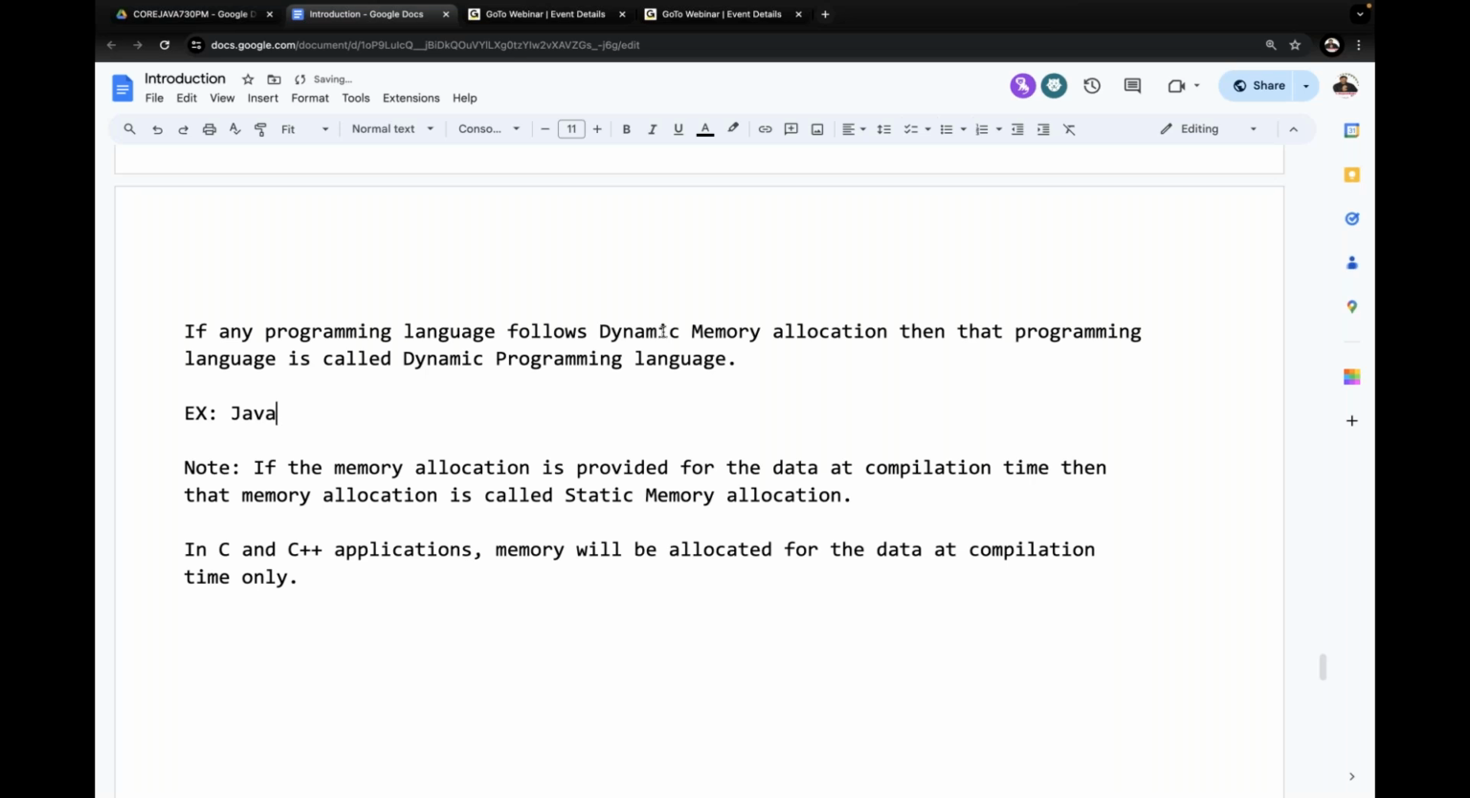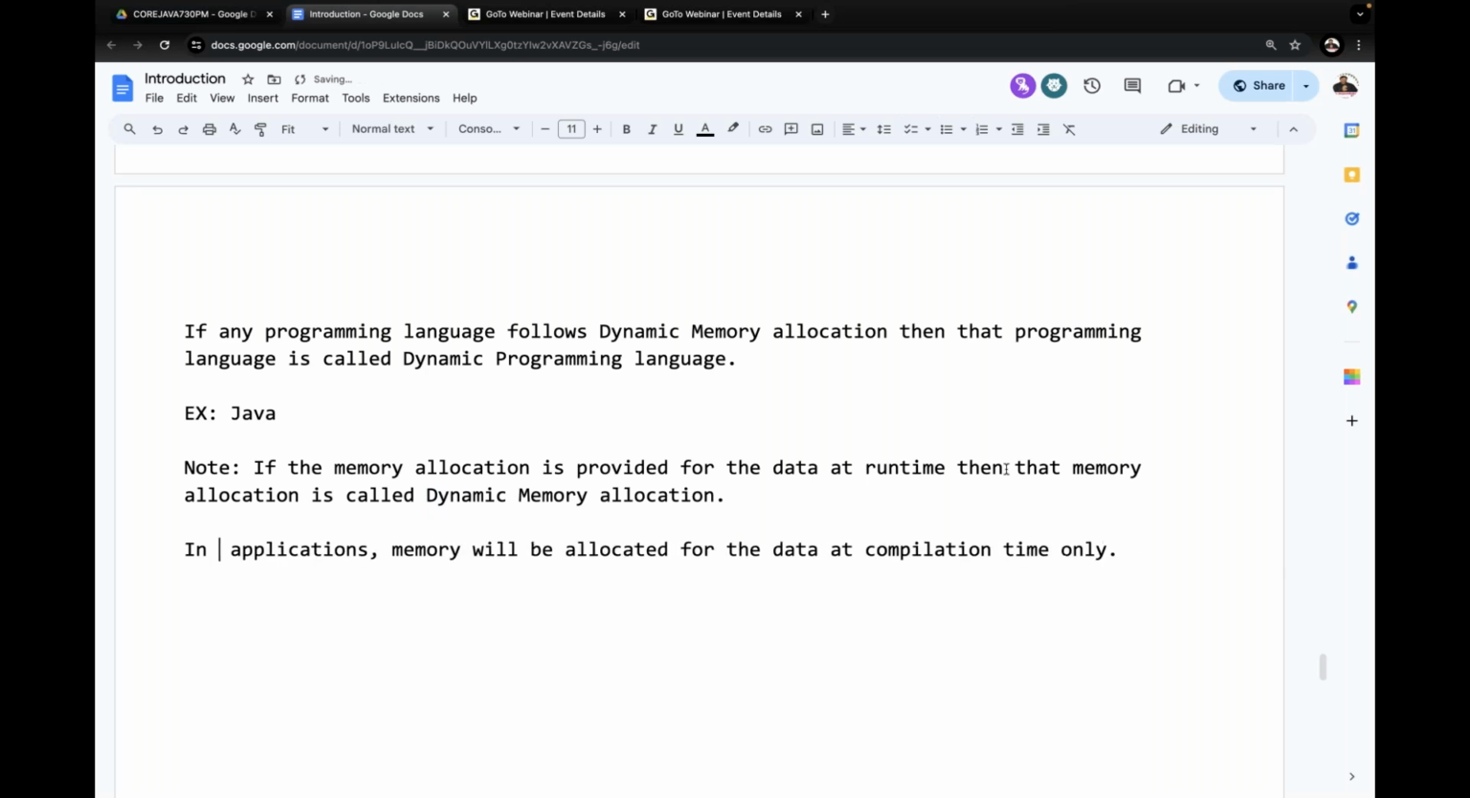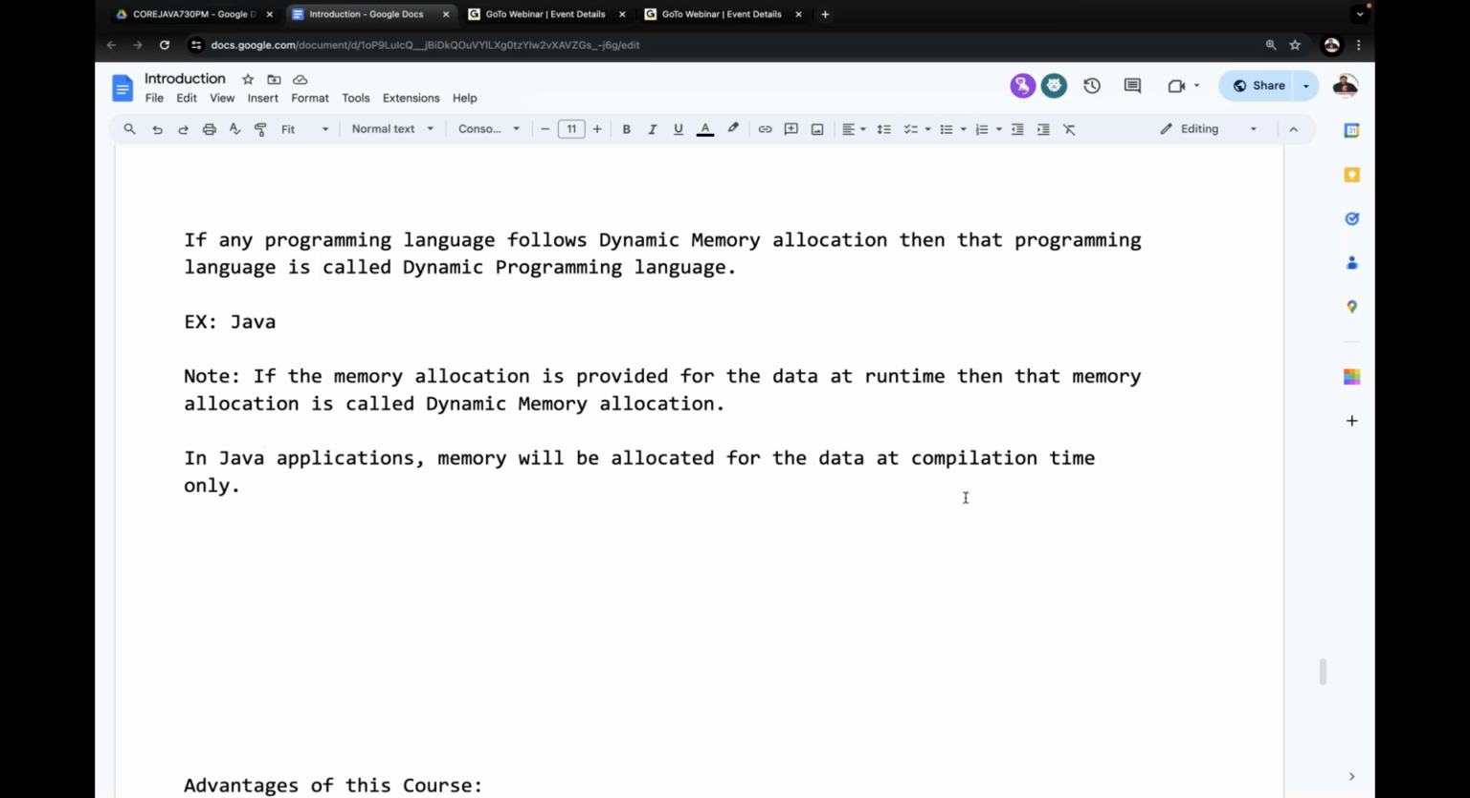Next, if the memory allocation is provided for the data at runtime, not at compilation time, runtime in the sense of execution time, then that memory allocation is called dynamic memory allocation. Right, sir. In Java applications, mainly here we are focusing on Java, that's why I'm going to use only Java. In Java applications, memory will be allocated for the data at runtime. That's it. Now the total content, the required information, I completed here.